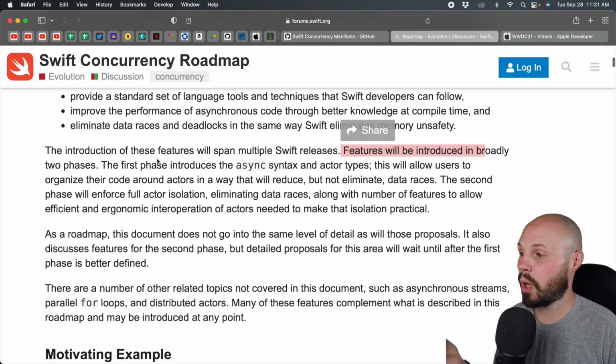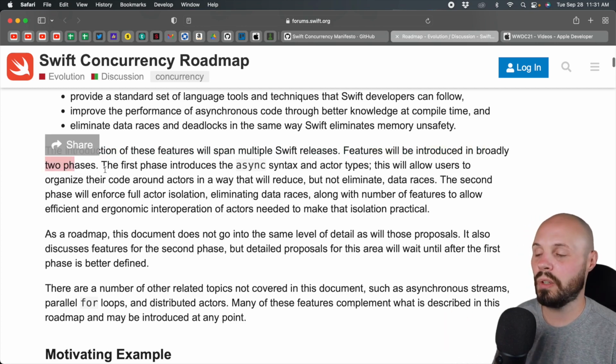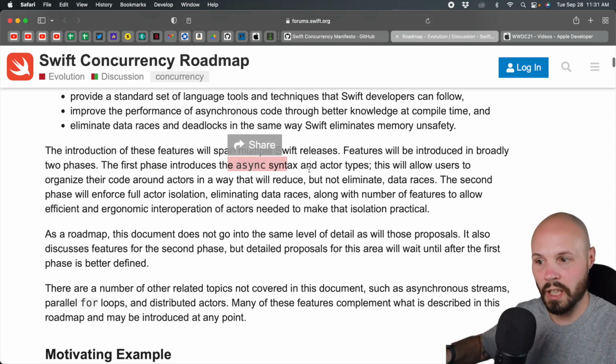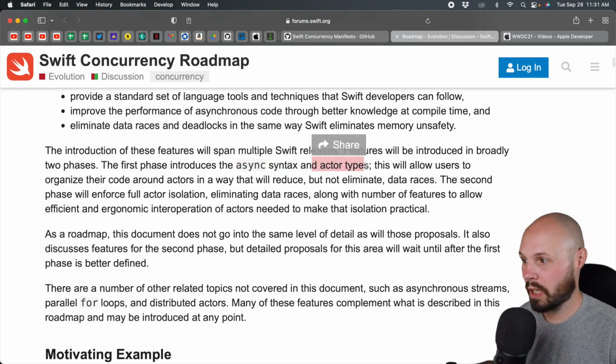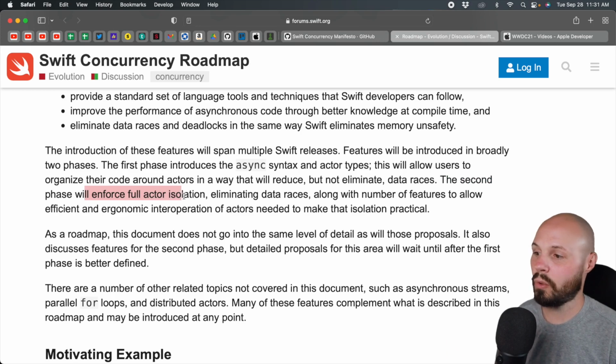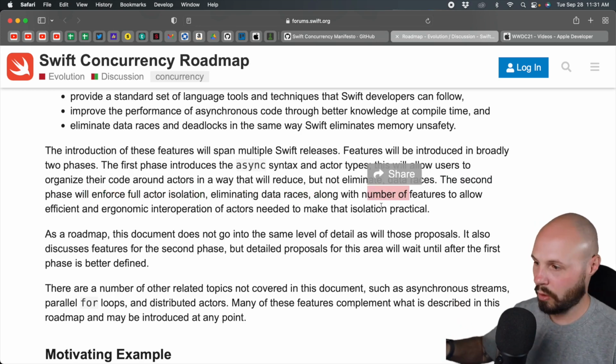Features will be introduced in broadly two phases, right? So Swift 5.5 was the first phase. The first phase introduces the async syntax, which we're going to talk about, and actor types, which we're going to talk about. The second phase will enforce full actor isolation, eliminate data races, and do a bunch more stuff.